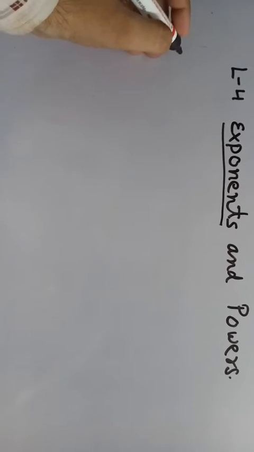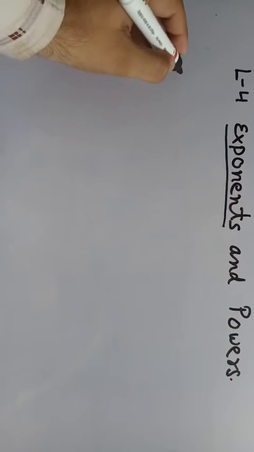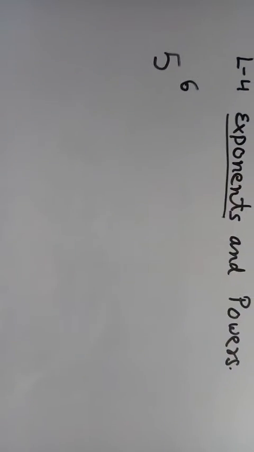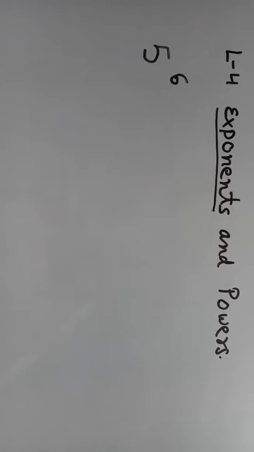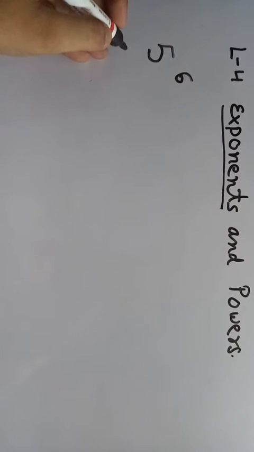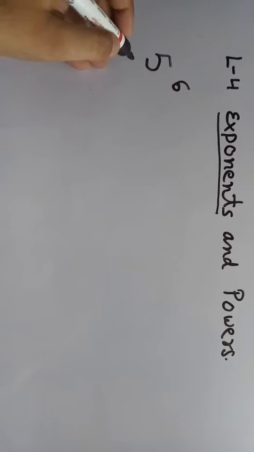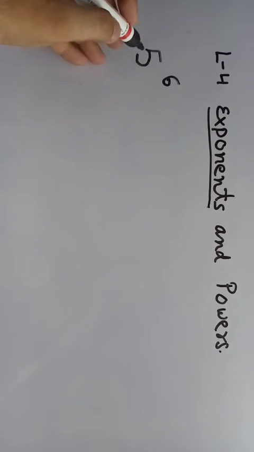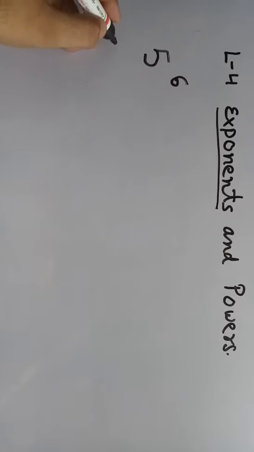For example, a number is given like this. What is this? This is a new concept for you in class 7. So we can understand this by understanding two numbers in different forms. First, 5.